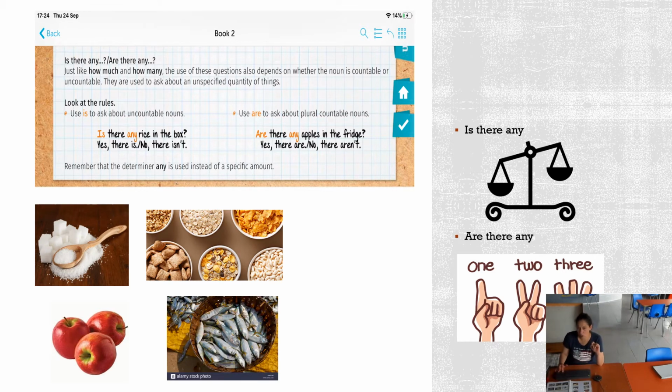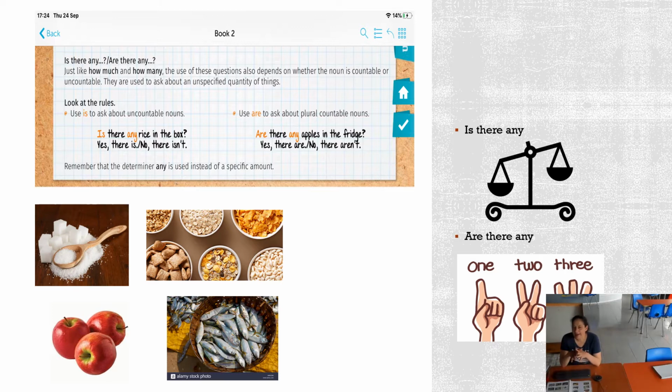Right? Or the fish. I know that I ask how much fish, I know, but in this case, the fish that are in the basket are similar in size. So yes, if I want, I can count them, right?